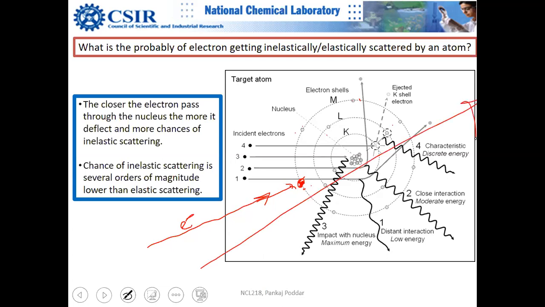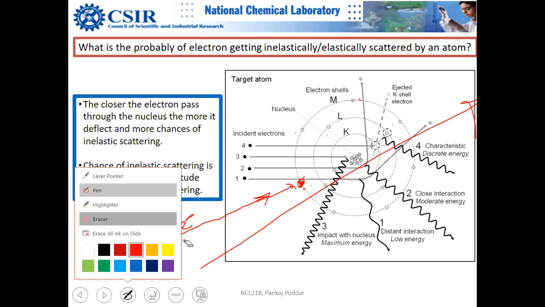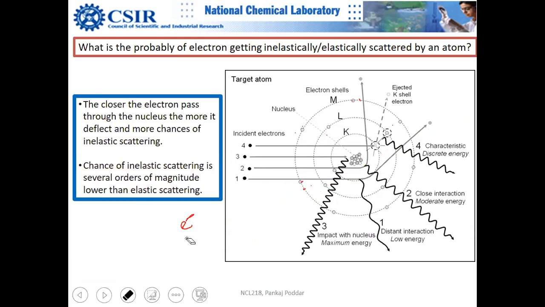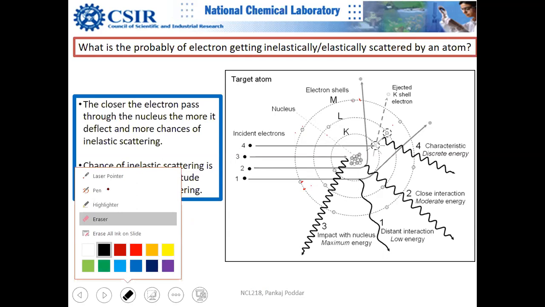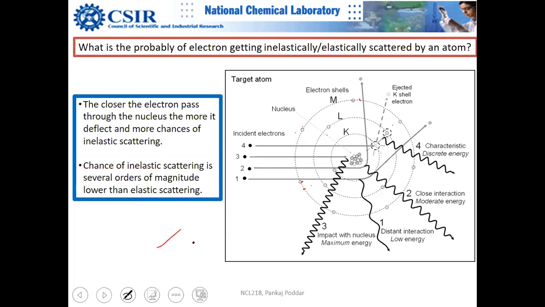Now, what is the easiest thing for this? But I want to know, as a chemist, I want to know Z. What is the easiest way? Somebody will speak up. What is the easiest way for the electron, which wants to investigate the atomic number? Can you please speak up?